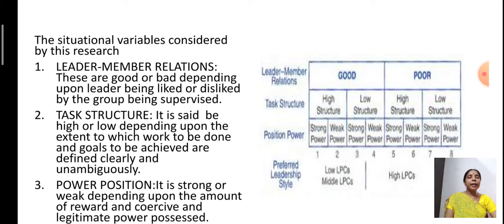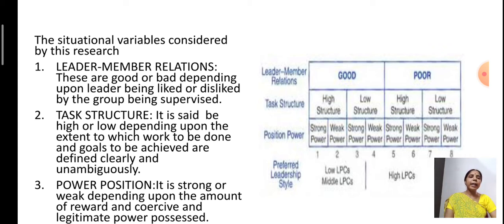Now this task structure, high or low, depends upon how the work is assigned to the subordinates. Whether it is clearly mentioned to the subordinates or it is not clearly mentioned to the subordinates. If it is clearly mentioned, the task structure is high.